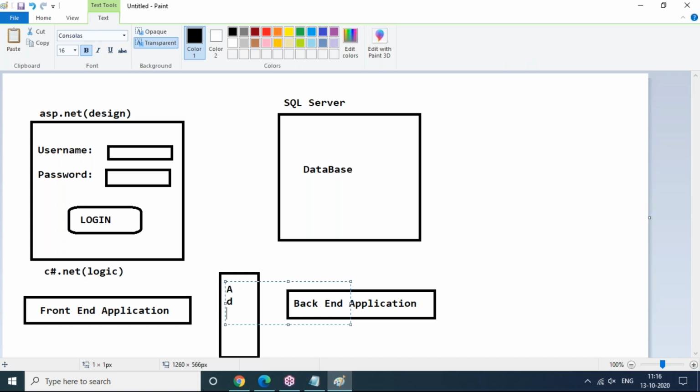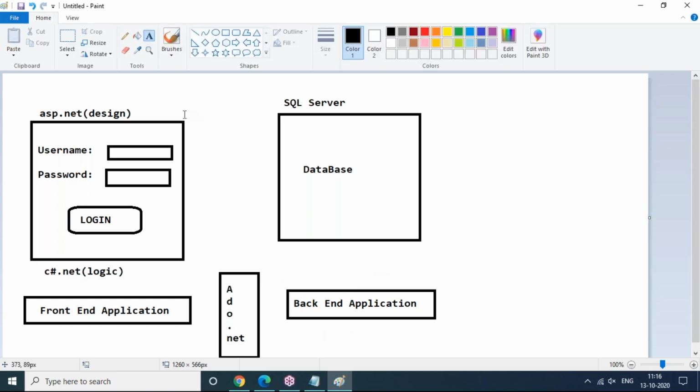In our session, we will cover ADO.NET also. It acts as a mediator from front-end application to back-end application. So request and response will happen through ADO.NET only. That's the reason I'll cover the ADO.NET syllabus completely, with the interaction of front end and back end.